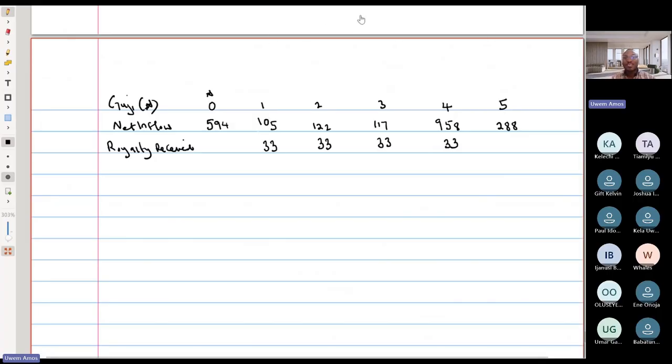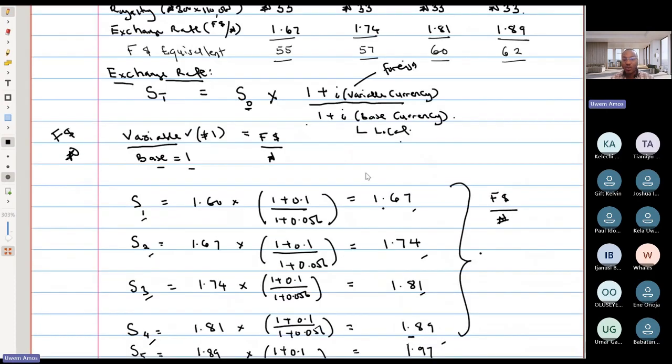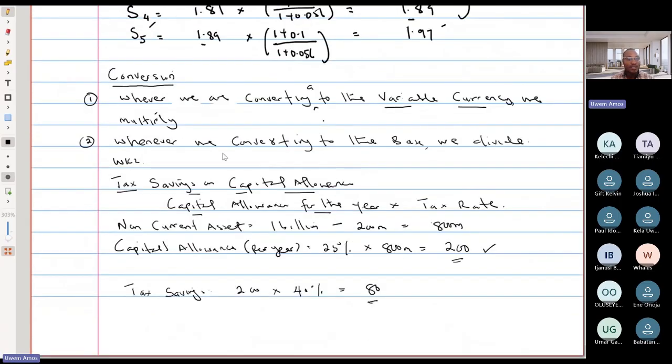Now let's go and talk about tax. Now, whenever you're dealing with tax on international investment appraisal, let me explain it quickly, briefly, and then we come back and continue our solution. Because you might have different scenarios with regards to tax. So let me explain the principles quickly, and I will come back and look at that question. Right, so let's explain it briefly here.